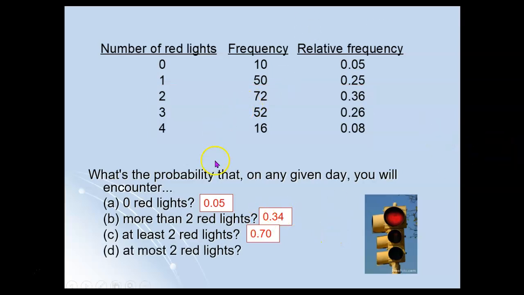And what's the probability that you will encounter at most 2 red lights? That means 2 is the most, but it might be less than that. So which of these numbers are at most 2? Well, that would be either the 0, the 1, or the 2. Adding those relative frequencies together, we get 0.66. So the probability of encountering at most 2 red lights is 0.66.